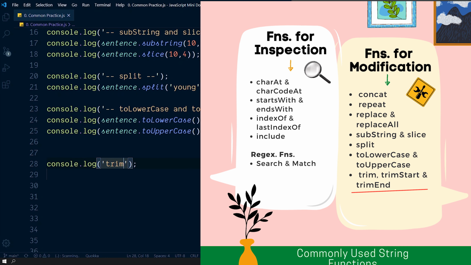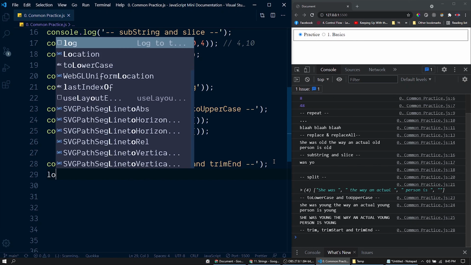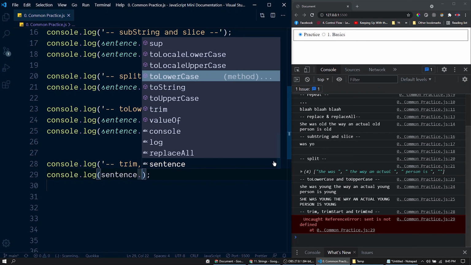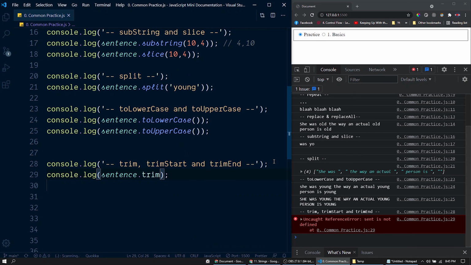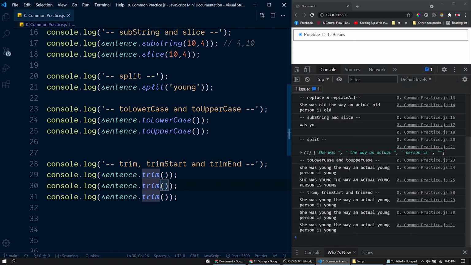Now we have this function trim, then trimStart, then trimEnd. These functions are used to skip or ignore white spaces before a string or after a string. Let's try to call these functions here. So I have called the function trim here. Let's duplicate this twice. Here I will call the function trimStart, and finally I will call this trimEnd